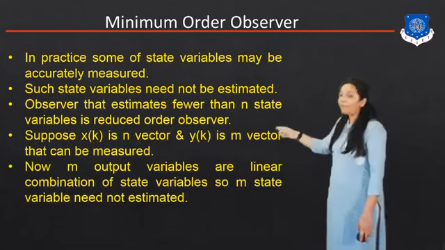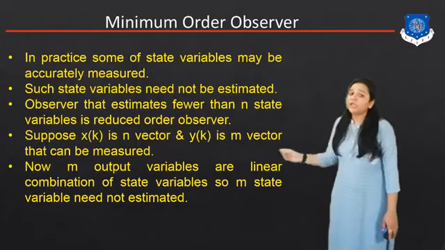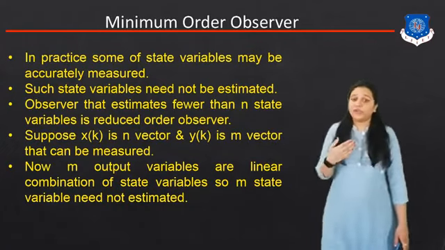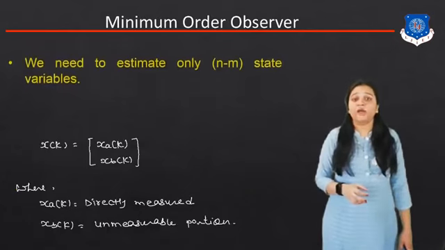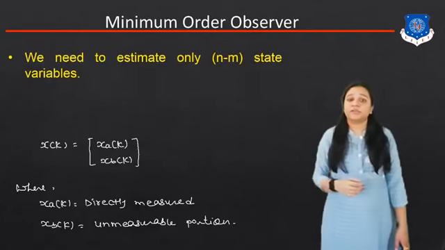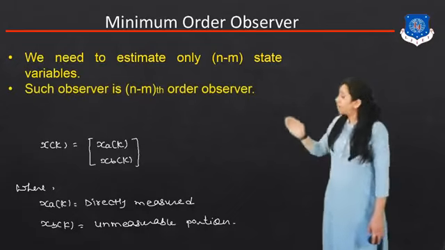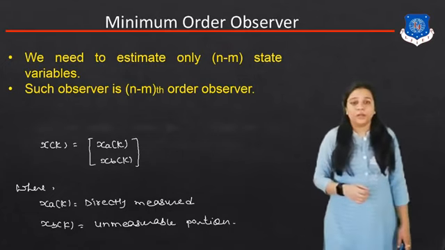Now m output variables are linear combinations of the state variables. So the m state variables need not be estimated, and we need to estimate only n minus m state variables. So such an observer is an n minus m order observer.